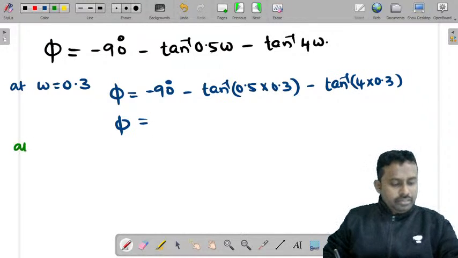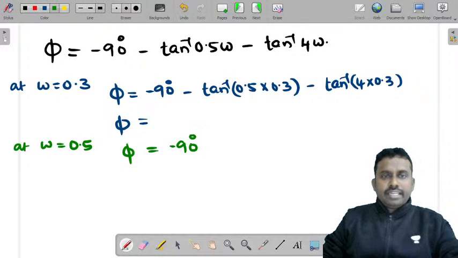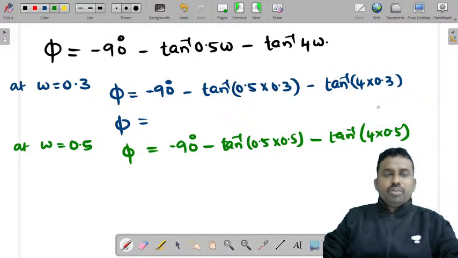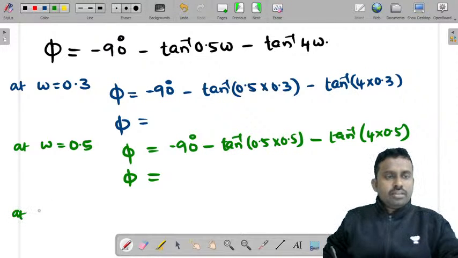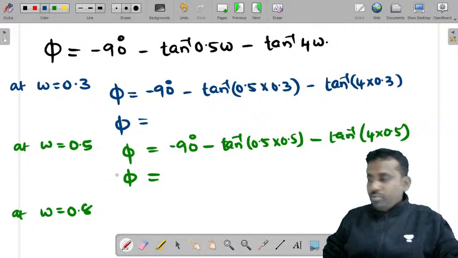Next, at omega is equal to 0.5, phi is equal to minus 90 minus tan inverse (0.5 into 0.5) minus tan inverse (4 into 0.5). What is the phase angle value? Next, at omega is equal to 0.8, I want you to calculate: minus 148.5.